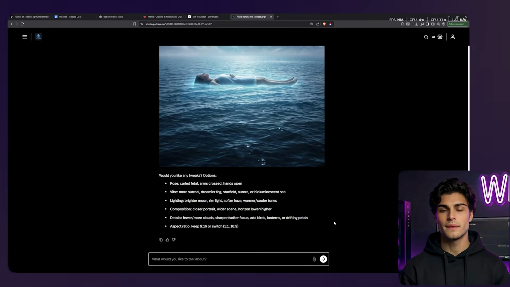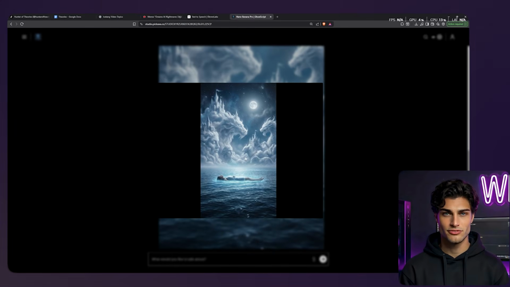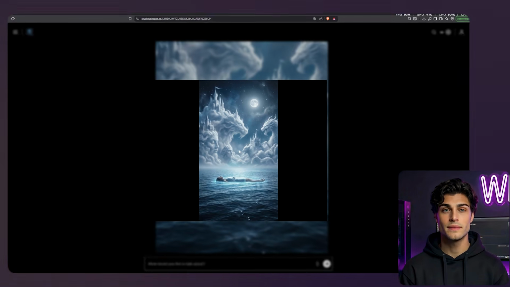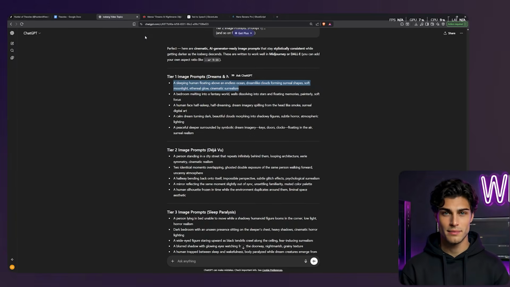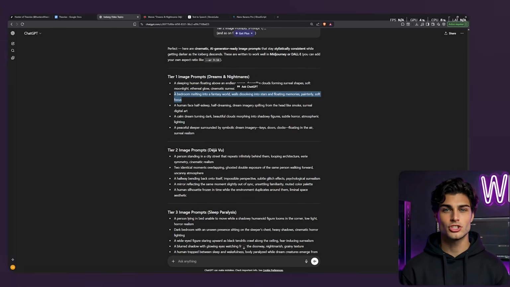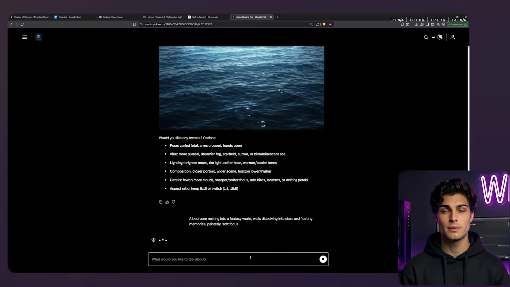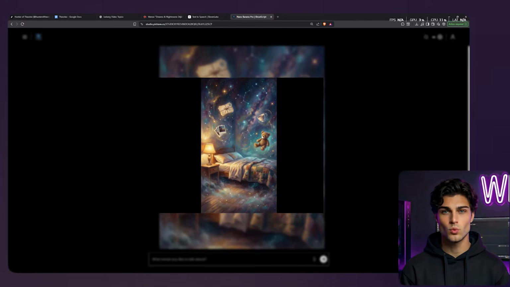Look at this first one, the floating guy. That is exactly the vibe we need. It's high definition, but it's surreal. Next prompt, 2 identical moments overlapping. This is for the déjà vu section. Next one, a dark bedroom with a shadow figure. That's for sleep paralysis.